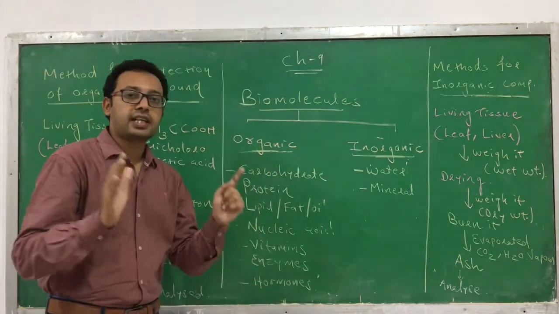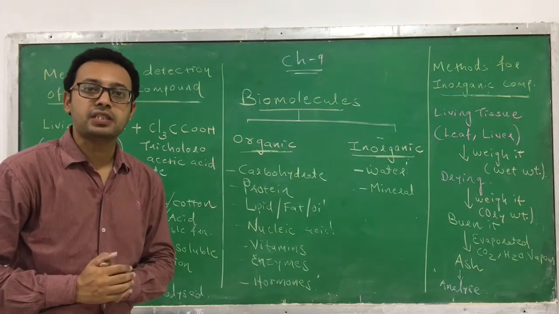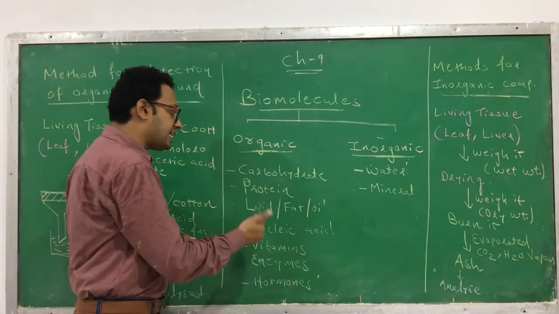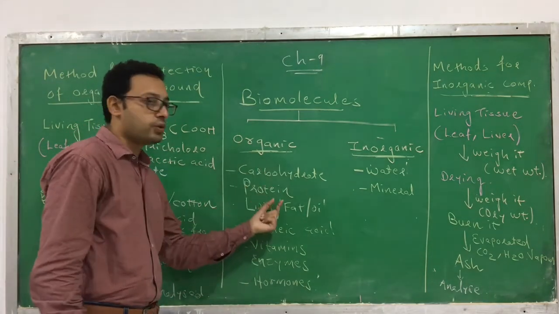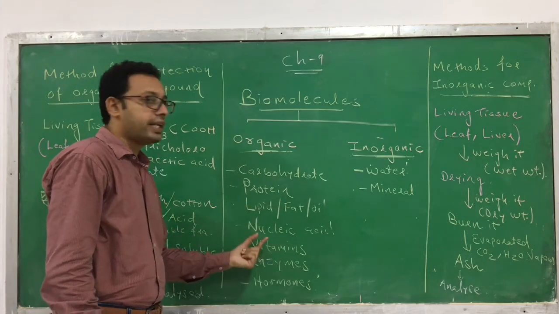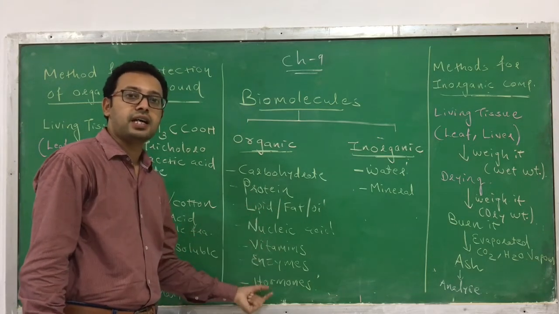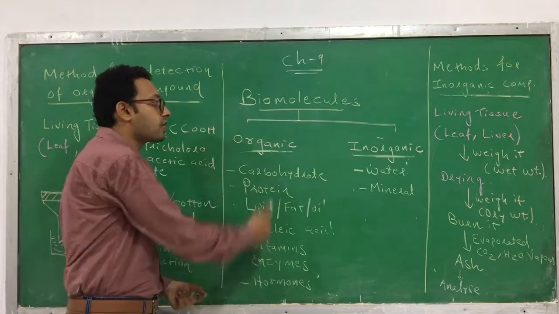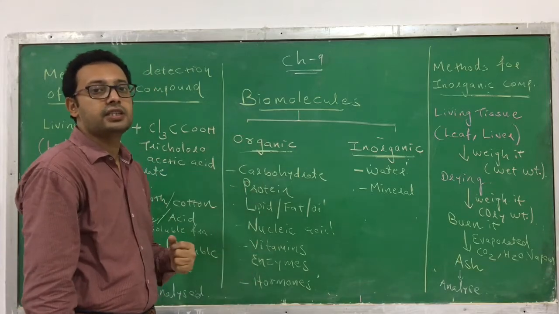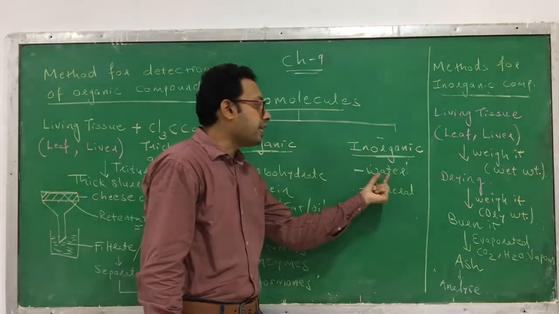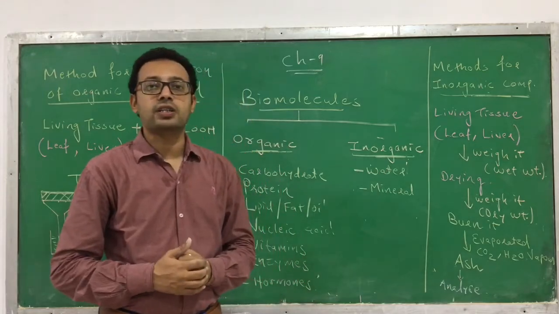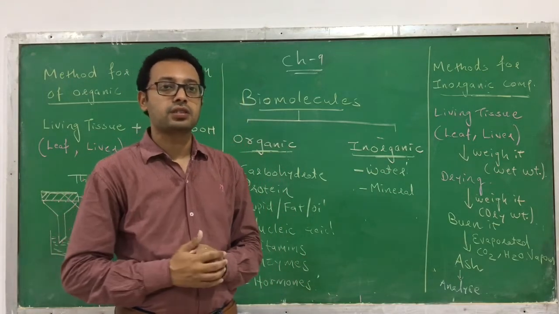Organic compounds are usually the carbon-containing compounds present in a living organism, for example carbohydrates, proteins, lipids, nucleic acids, vitamins, enzymes and hormones. Similarly, the inorganic compounds you can find in a living organism are water and minerals.